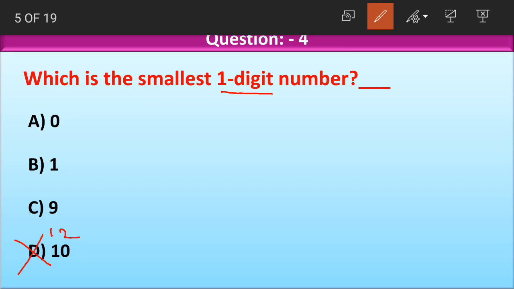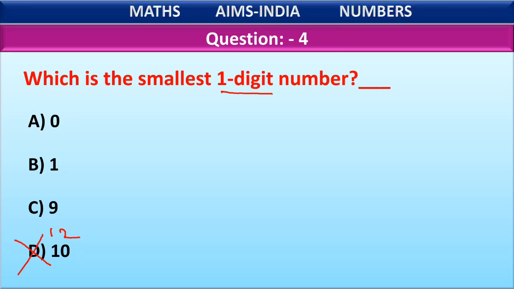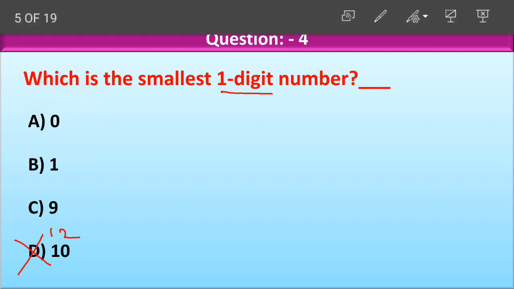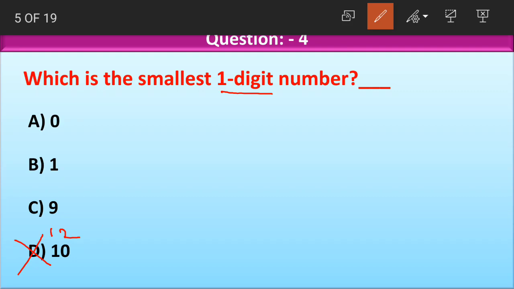And coming to option A, 0. 0 means nothing, children. We don't even consider 0 as a digit when it is on its own. If 0 comes between two numbers or somewhere between some numbers, then we consider 0 as a digit.